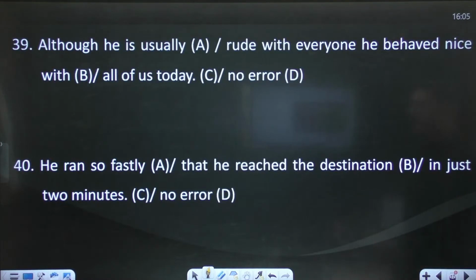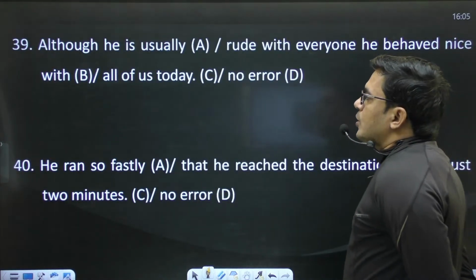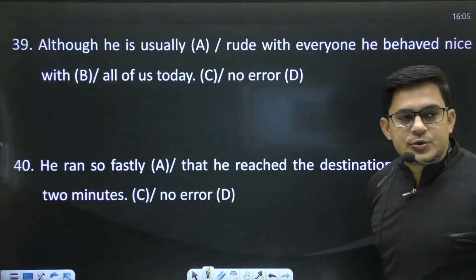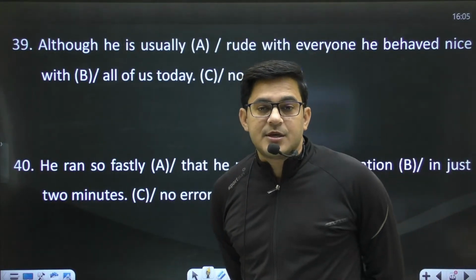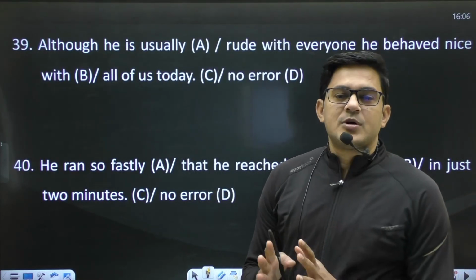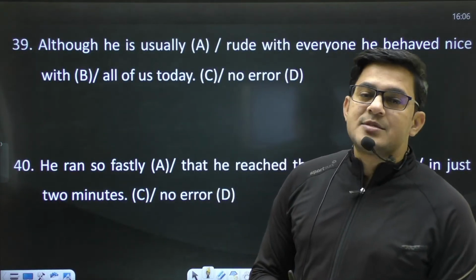Now you have a sentence: although he is usually rude with everyone, he behaved nice with all of us today. What do you think of this sentence? We are discussing Adverb, and in this chapter we shall cover the rest of the sentences today.